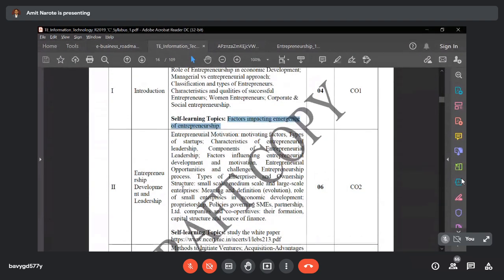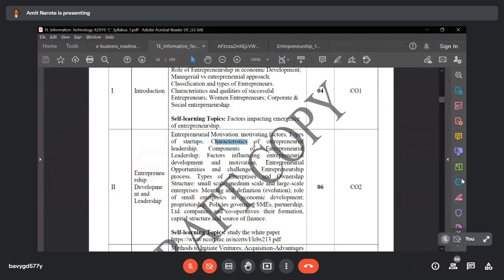Let's discuss module number 2. First, entrepreneurial motivation. What is the motivation behind doing entrepreneurship? What are the motivational factors for entrepreneurship? Why do people take the decision to go for entrepreneurial activity? Then types of startups. What are the types of startups that we are going to discuss?